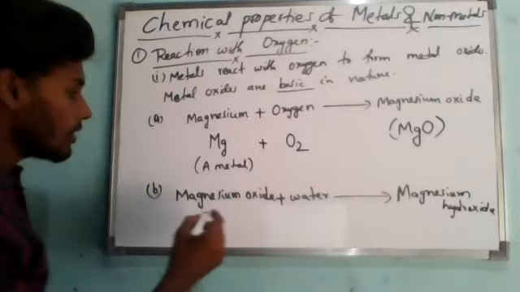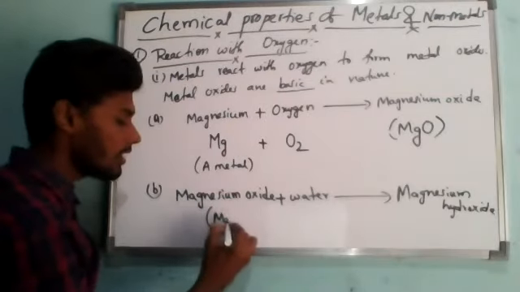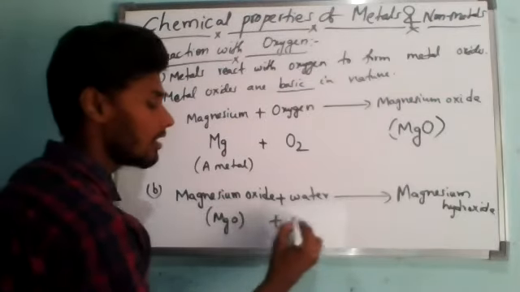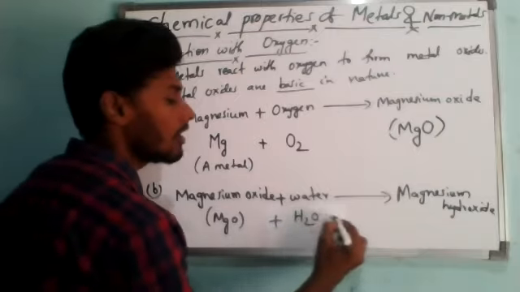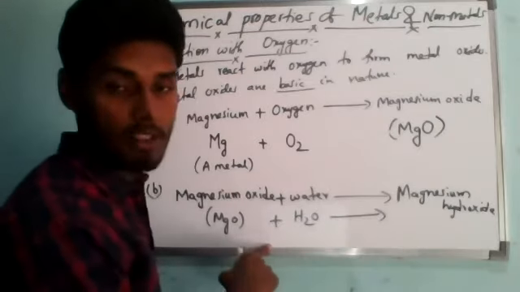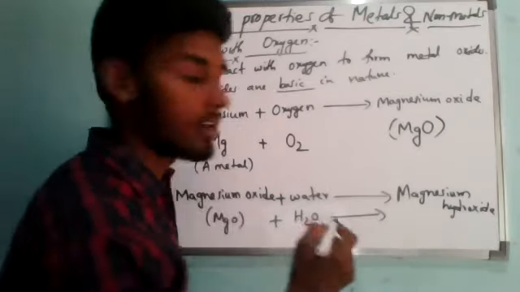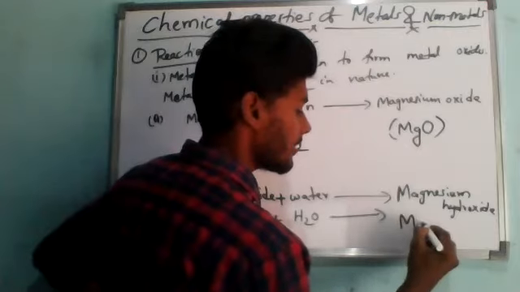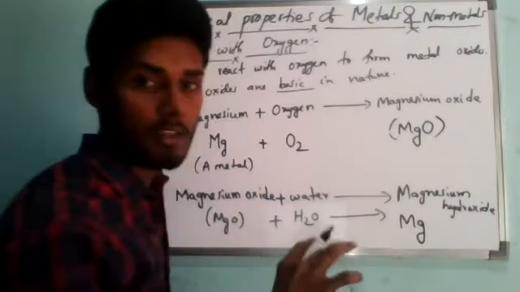Understand? So we know that the magnesium oxide formula is MgO, and water is H2O. So if this reaction takes place, once the magnesium oxide dissolves in water, it will form magnesium hydroxide. This is a little bit new to you.